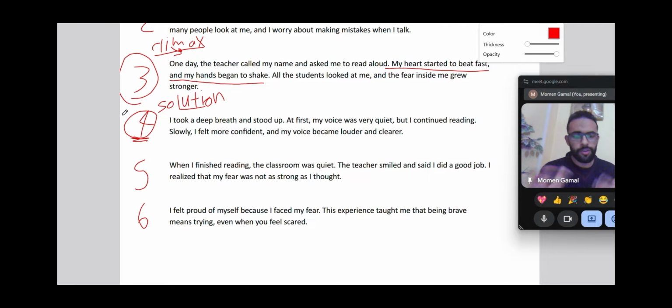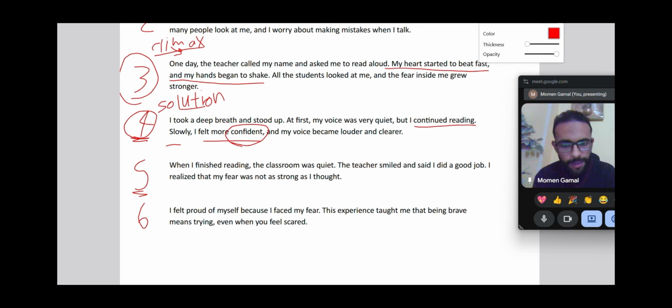Here he's starting to solve his problem. "At first my voice was quiet, but I continued reading slowly. I felt more confident. My voice became louder and clearer." This is the end of the problem, the solution of the problem.